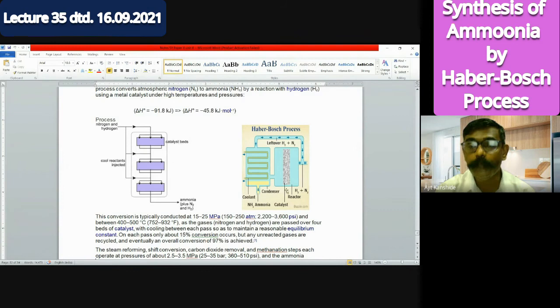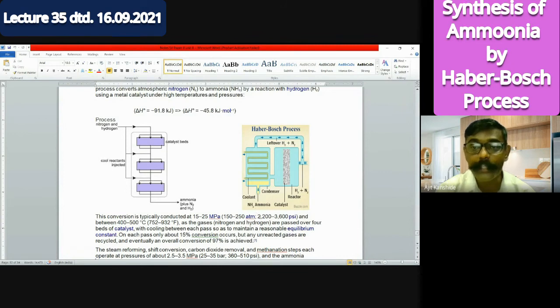What is the role of the catalyst? The catalyst's role is to bring the nitrogen and hydrogen together. What happens during the reaction? Does 100% reaction occur? Absolutely not. Then what happens to the unreacted reactants? Those can be used again.